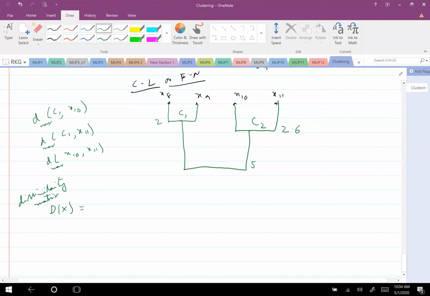Okay, so if I directly get the dissimilarity matrix, from where do I get this dissimilarity matrix? No answer? Using the dissimilarity metric.